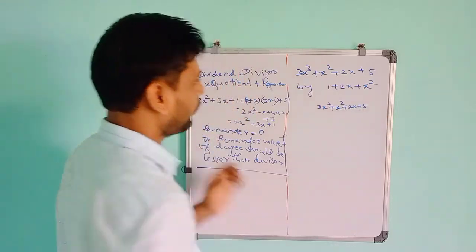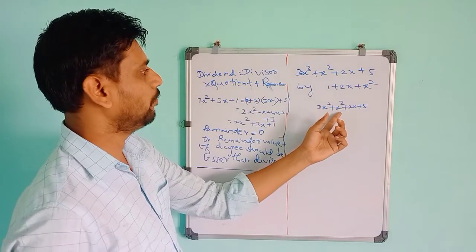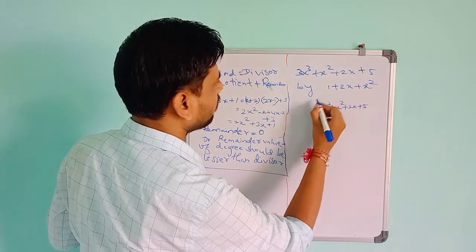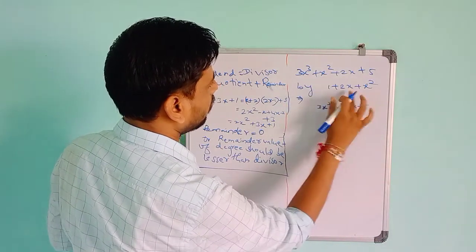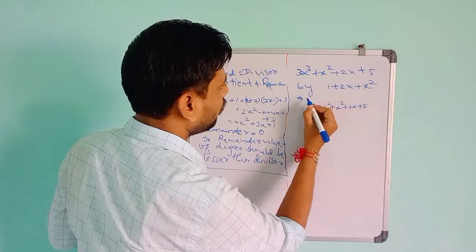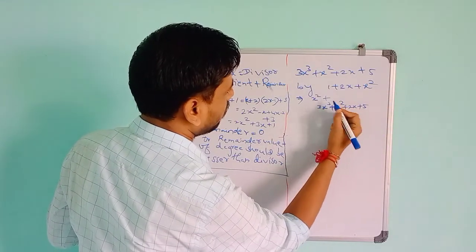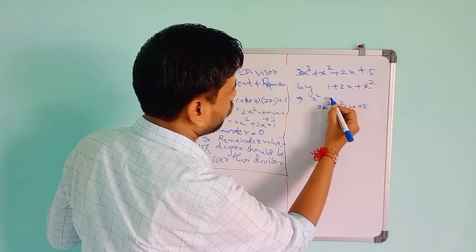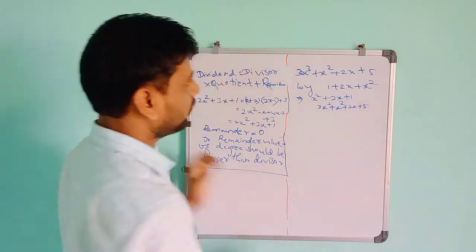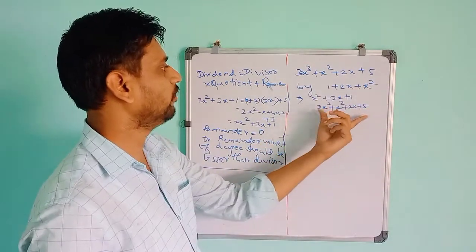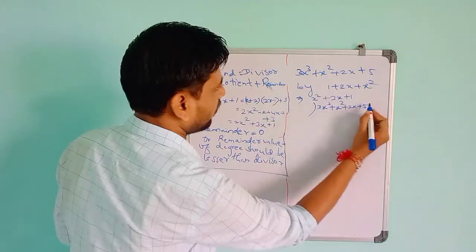This is in the general form, ax cube plus bx square plus cx plus d. So you have to write it like that. Here they have given the divisor as 1 plus 2x plus x square. You can write it in the general form: first the highest power x square, then 2x, then the constant term. Both are the same, but you have to write it like this only. So it can help you in the division: x square plus 2x plus 1.